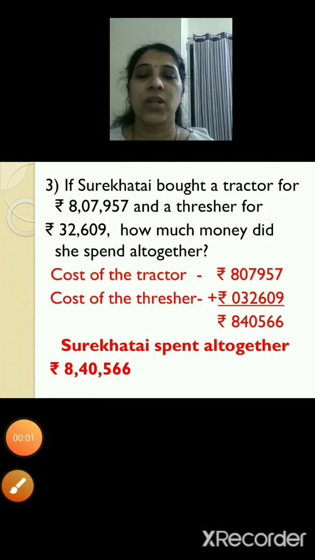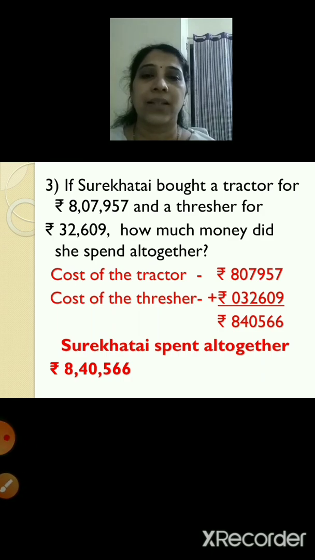So the third word problem is, if Surekha Tai bought a tractor for rupees 8,07,957 and a thresher for rupees 32,609, how much money did she spend altogether? So what's given in the question?